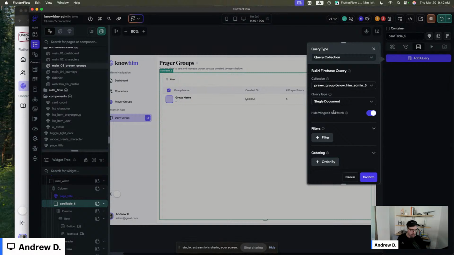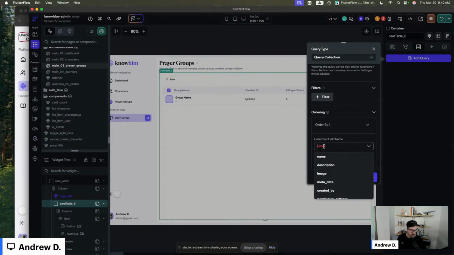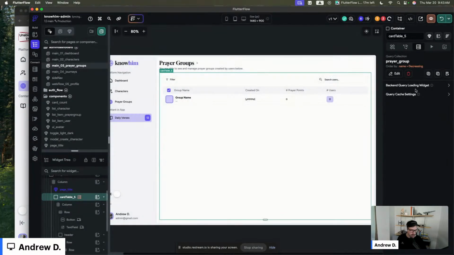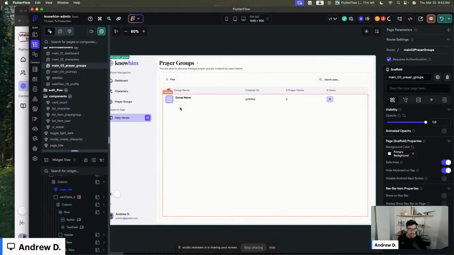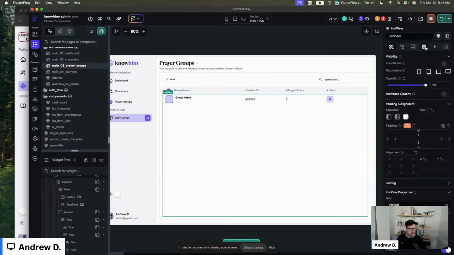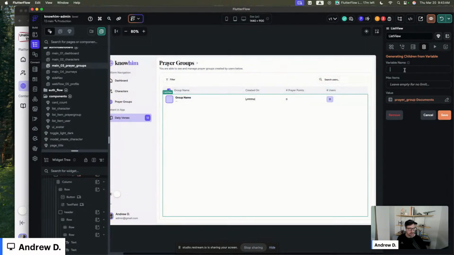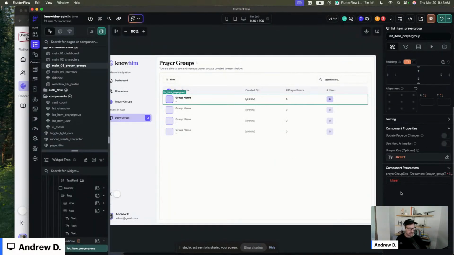Prayer group list of documents, order by, let's see, name, decreasing to a single time query, and there you go. Okay, now we can set this list view to our prayer group documents, groups. Perfect. And we'll just pass in this little guy.